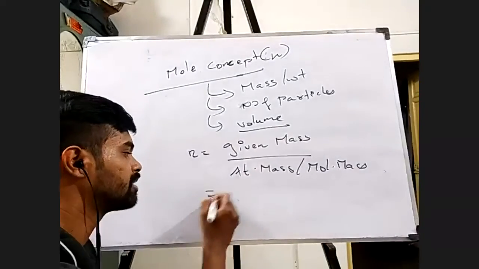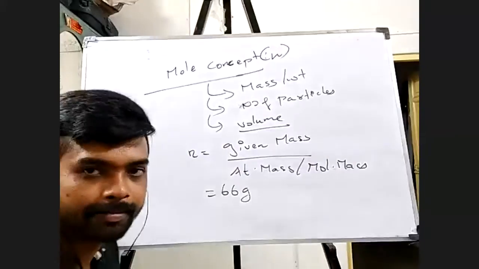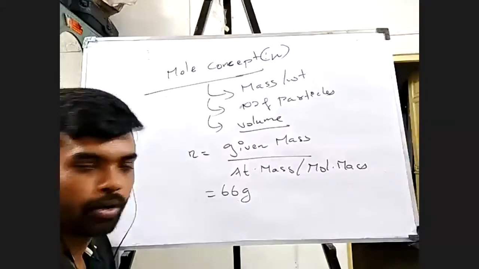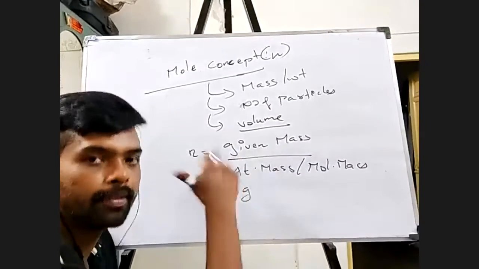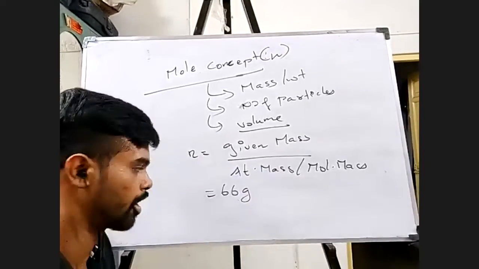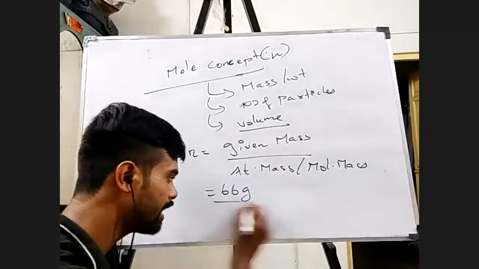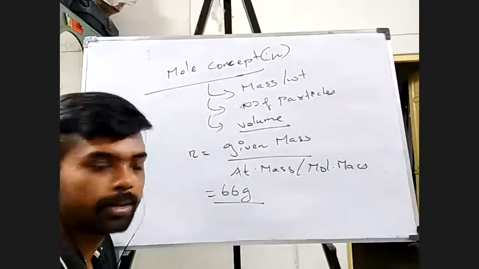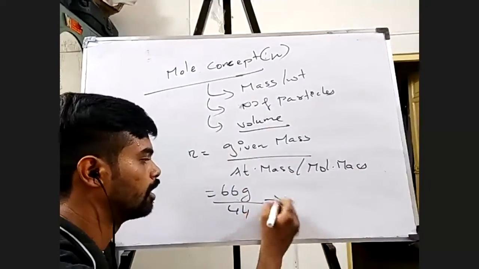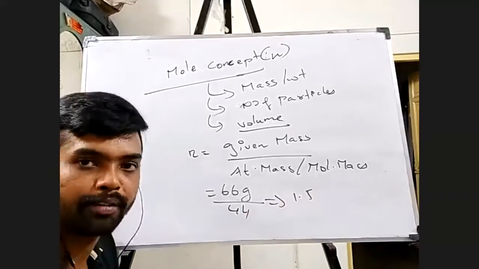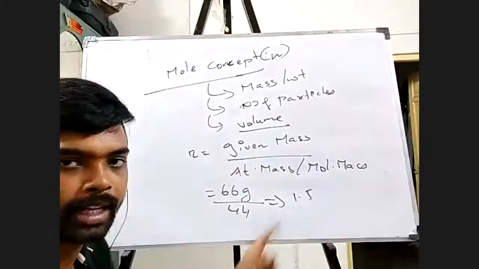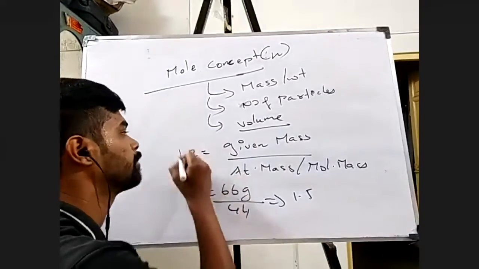So now the same question I'll be able to do like this. I told you that I have 66 grams of carbon dioxide, and I want to find the number of moles. So 66 is the given mass. That is what is given to you, divided by the atomic mass of carbon? Sorry, now it's carbon dioxide, so I will speak about molecular mass. I know it is 44. So you will find the value to be again 1.5. So either you go by cross multiplication or you go by this formula, both of them are going to fetch you the same answer.